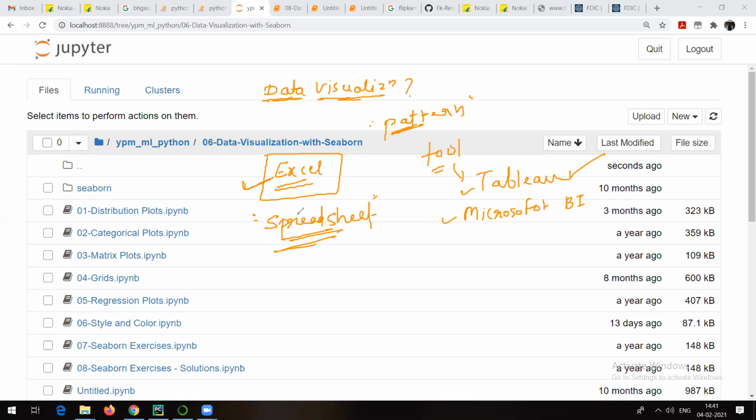And yesterday we talked about different types of visualizations. For example, column chart, bar chart or bar graph, stacked bar graph, line graph. There is something like dual axis chart, pie chart, scatter plot, box plot, and so on. So that is about the what and why of data visualization.